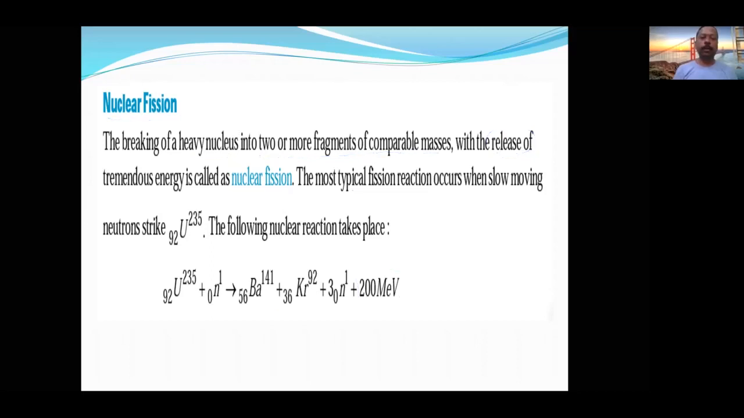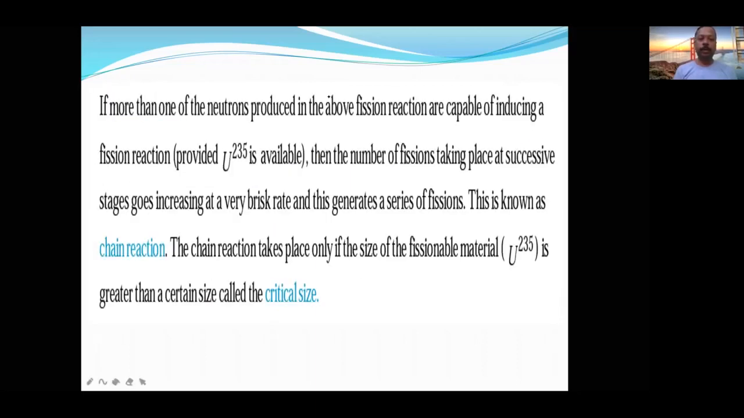Important objectives will be coming in the next slide. What is critical size? What is chain reaction? That we are going to cover. How many neutrons are produced? Three neutrons are produced in the previous reaction.